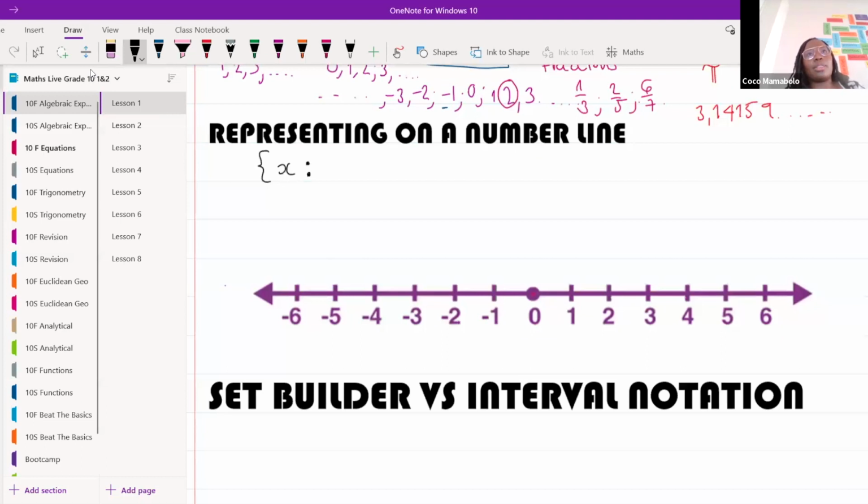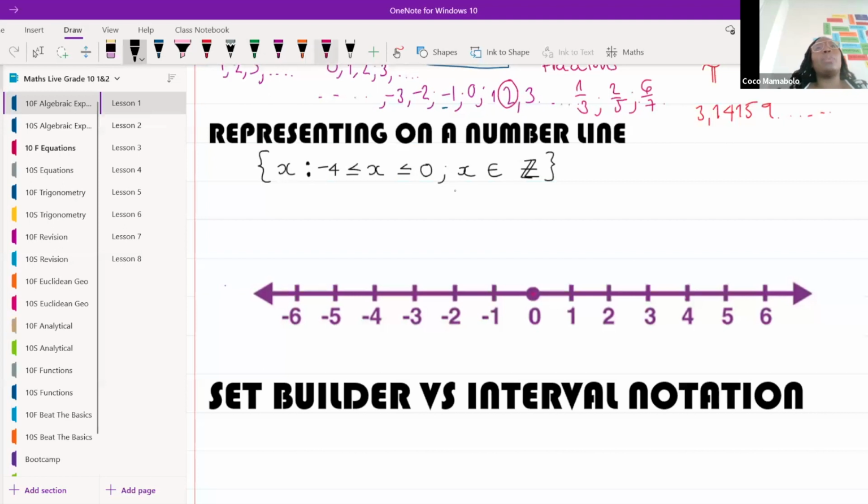I don't know what it is, some number x. But I want x to sit in between -4 and 0. But I also want x to be an integer. Remember, the Z stands for integer. So we need to write it like that.